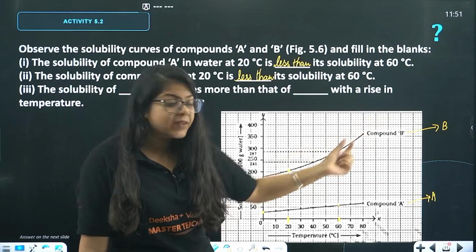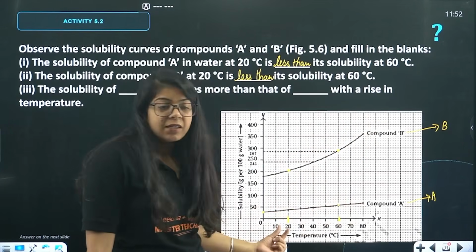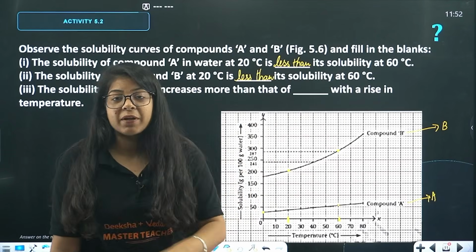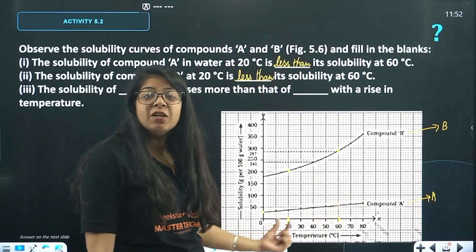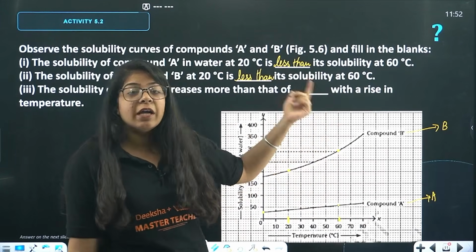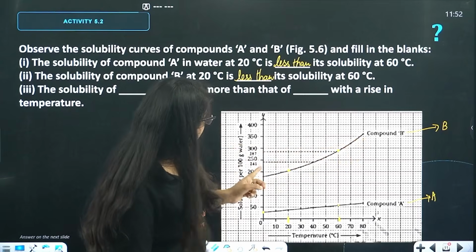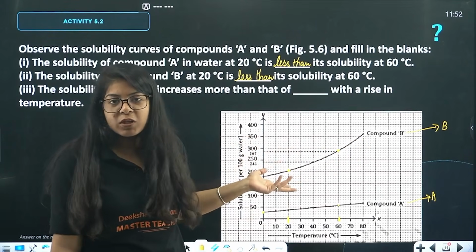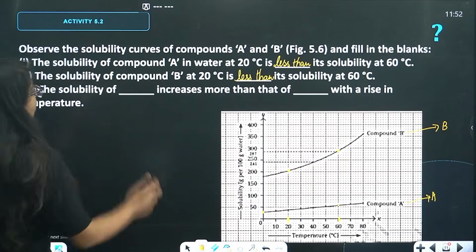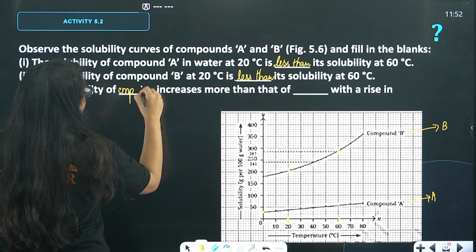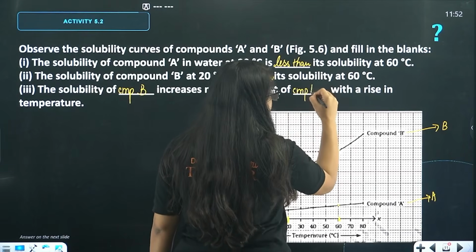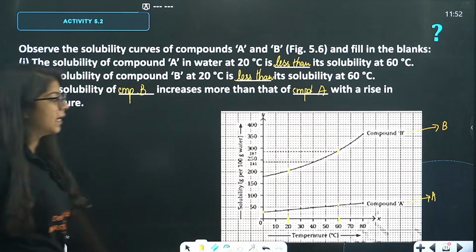170 to 350. The first has a difference of 60 gram per 100 gram, right? So this solubility increased by a value of 60, but this solubility has increased by how much? This is 350 and this is 170. Just subtract it. It's obviously more than 60 grams, right? So the solubility of compound B increases more than that of compound A with a rise in temperature.